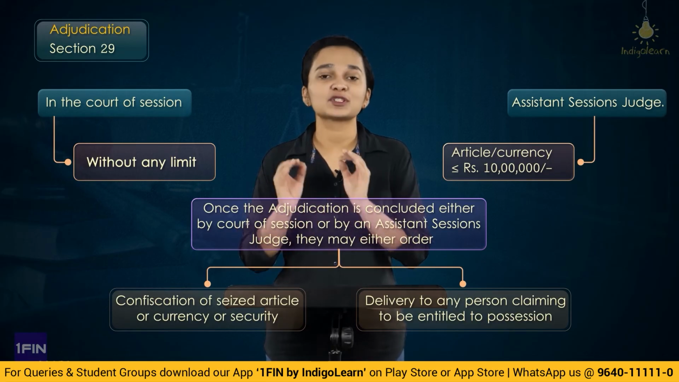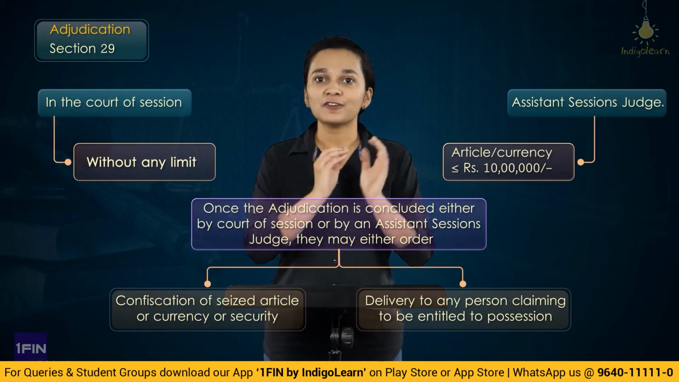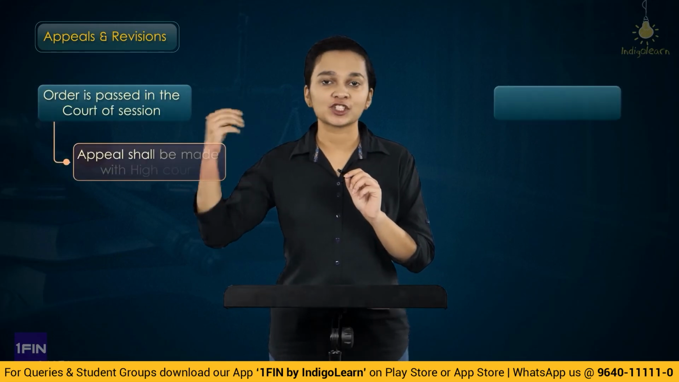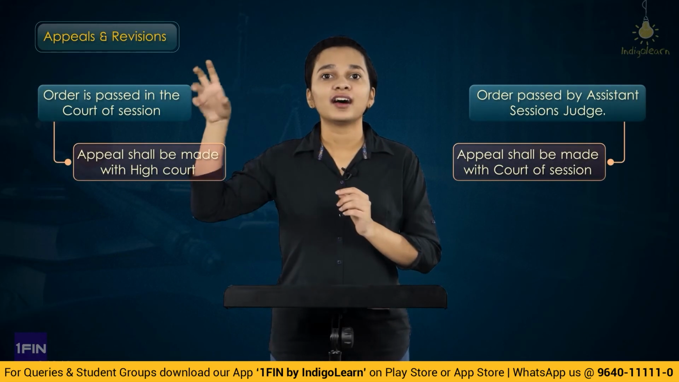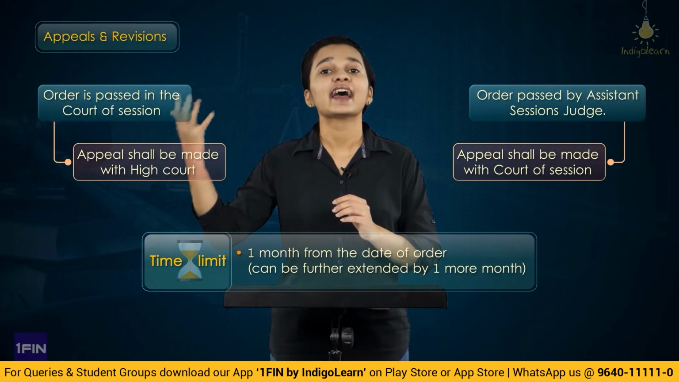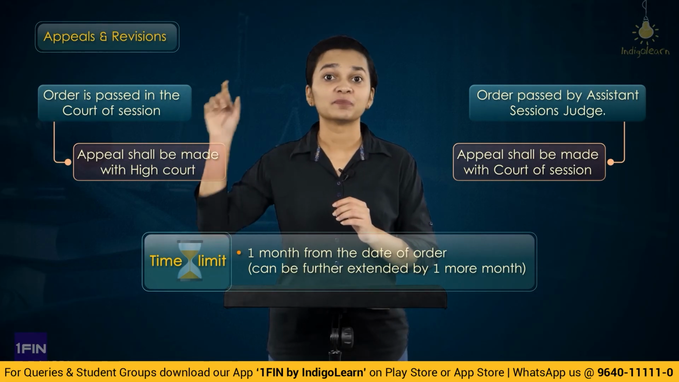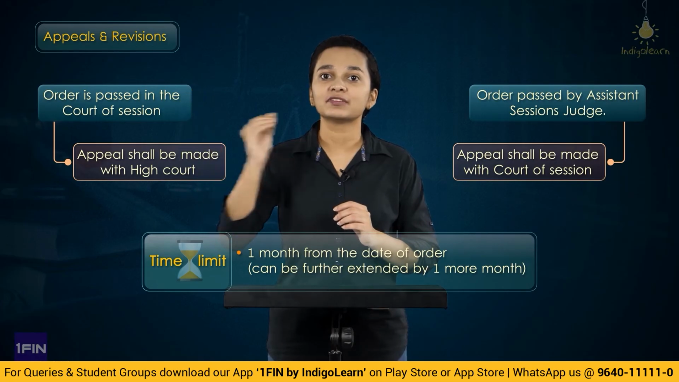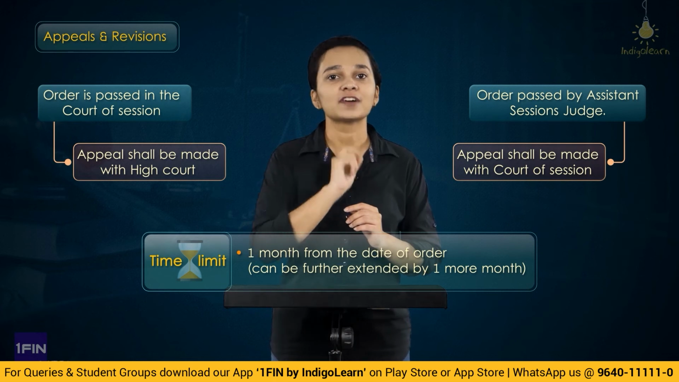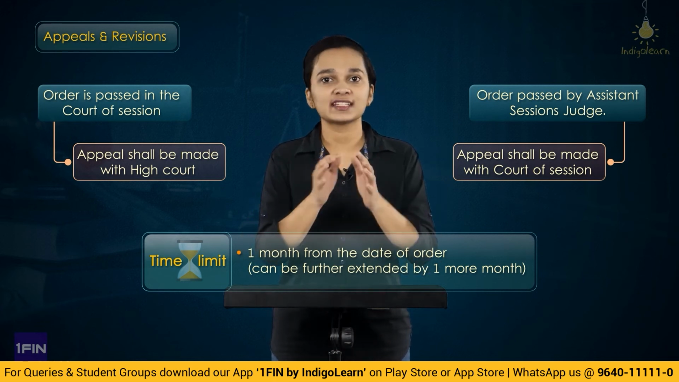This was under section 29, which talks of adjudication of confiscation. And section 30 states that no order shall be passed unless and until a reasonable opportunity of being heard is given to the organization. After this we have understood the concept of appeals and revision. Appeal can be filed against the order of court of sessions or assistant sessions judge which has been passed under section 29 within 1 month from the date when the order is communicated, and this time period can be extended by 1 more month. If the order is given by court of sessions, the appeal has to be filed with the high court. If the order is passed by assistant sessions judge, then the appeal shall be filed with court of sessions within whose jurisdiction the seizure was made.